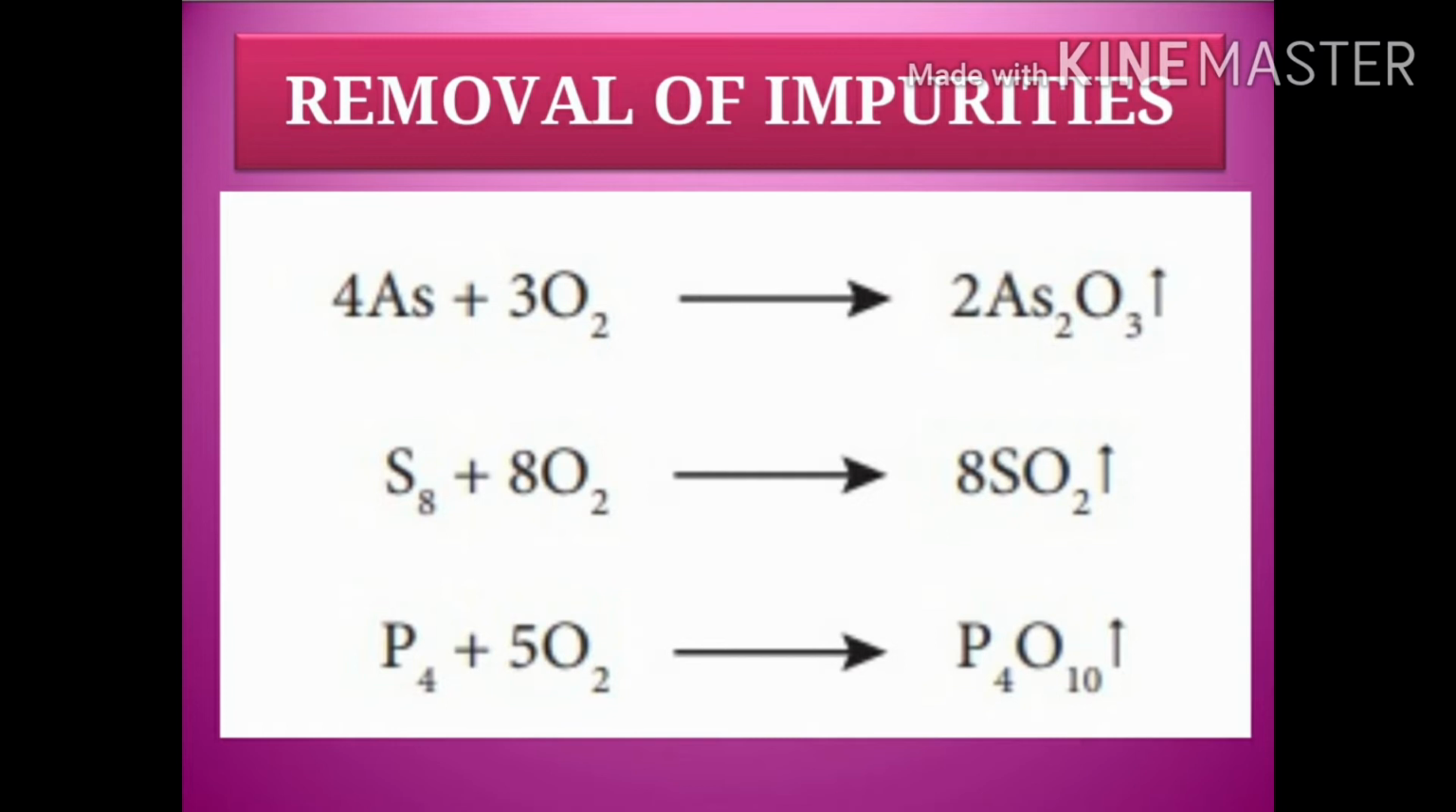How can we remove impurities from this roasting? So, what are the impurities? Arsenic, sulfur, and phosphorus. These impurities can also be removed by treating it with the excess of oxygen. Arsenic is converted into arsenic oxide, sulfur is converted into sulfur dioxide, and phosphorus is converted into phosphorus pentoxide. Okay, so P2O5 and P4O10 both are the same, phosphorus pentoxide.